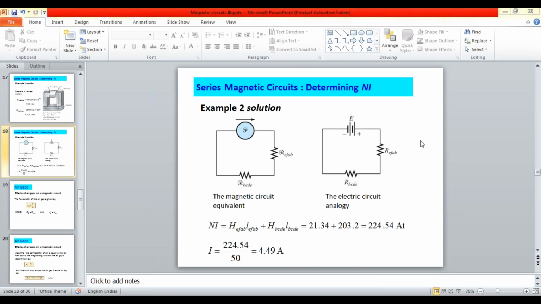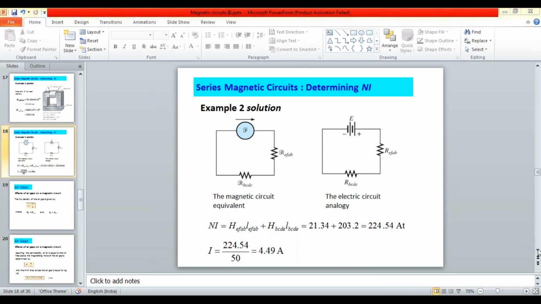In the series magnetic circuit, the flux is same, but in parallel magnetic circuit, the fluxes are not same. And secondly, we will be having different materials, that is composite materials. Calculation of the H, the MMF and the required current value is same for single material and composite material also.